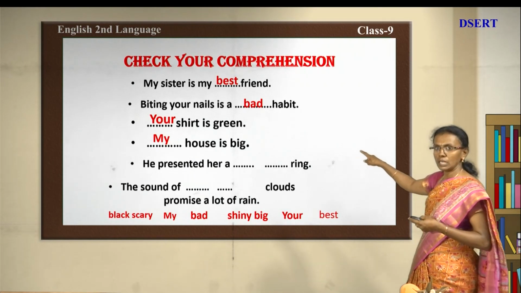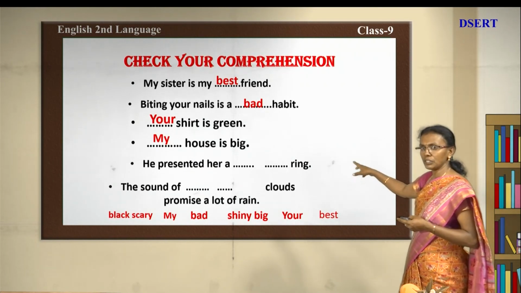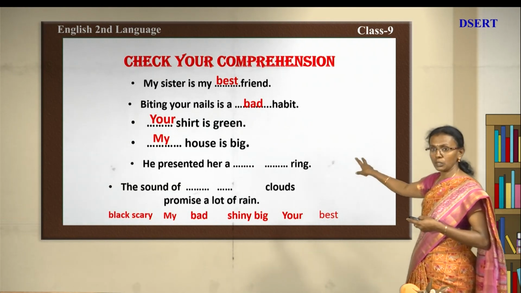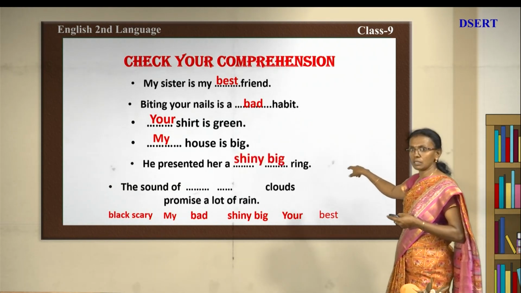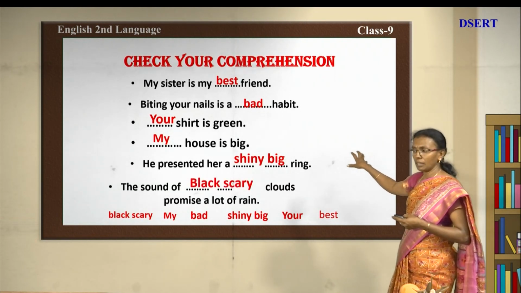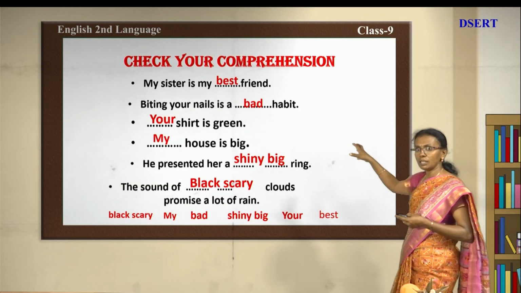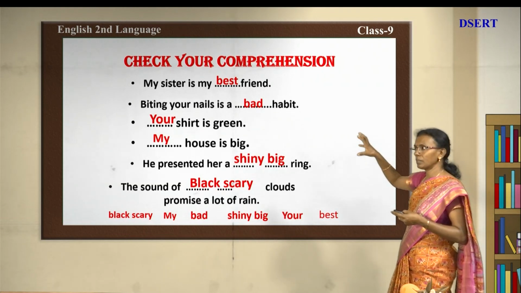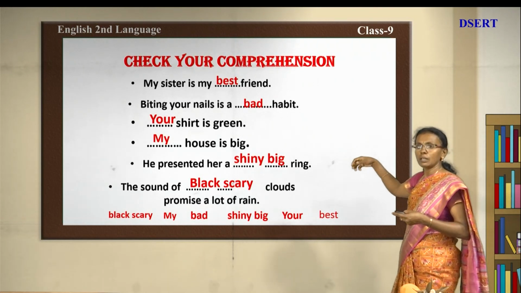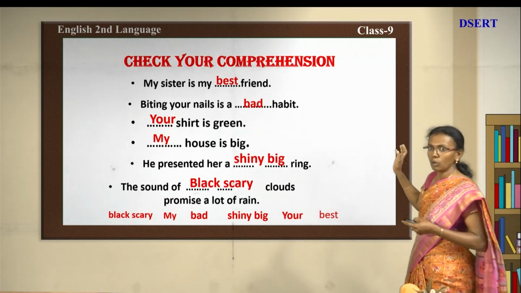And next one is: he presented her dash and dash. What did he present? A shiny ring. There are two adjectives. Next one is the sound of, what is that? Black, scary. So black, scary is the sound, or maybe that adjective we can give for the clouds before rain. Clouds promise a lot of rain.